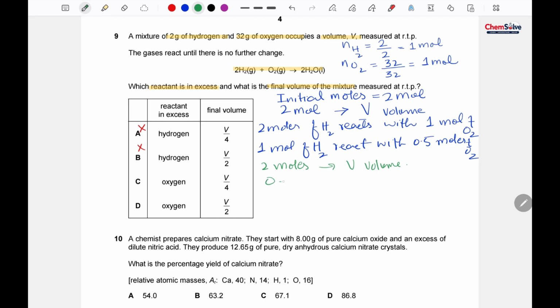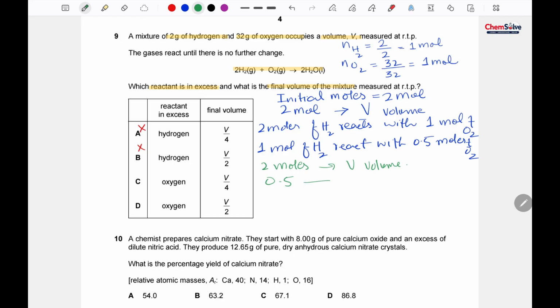Okay, so of the total 1 mole of the oxygen we have, 0.5 mole of the oxygen has been used. Now we are left with only 0.5 moles of the oxygen. Half of this oxygen will be utilized, and we are not going to consider water because water is a liquid. So we just have to look at the gas volume. So the volume that is left is 0.5 moles.